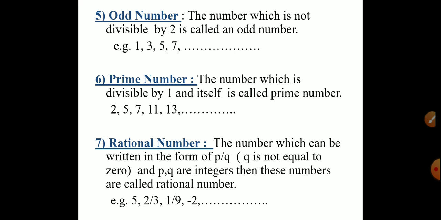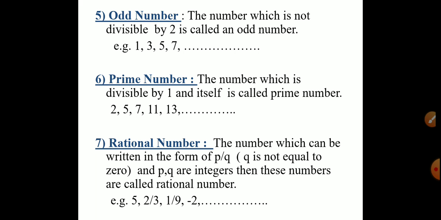That is, in the form of numerator upon denominator, where q, that is denominator, is not equal to 0. That means denominator is compulsory non-zero number, and p and q both are integers, then these numbers are called as rational numbers.